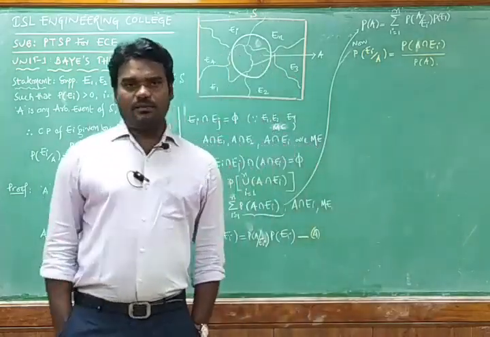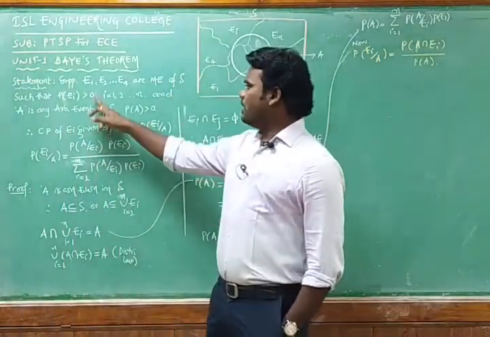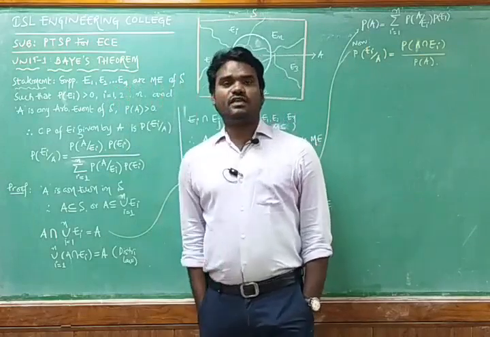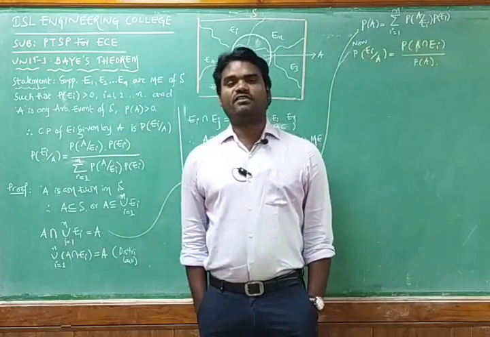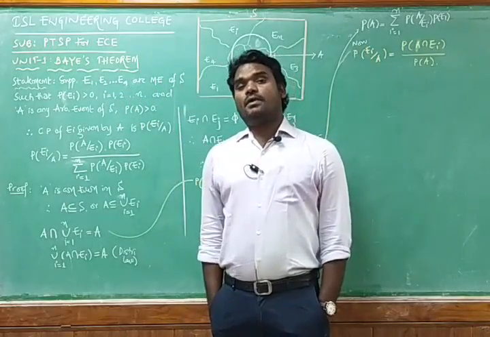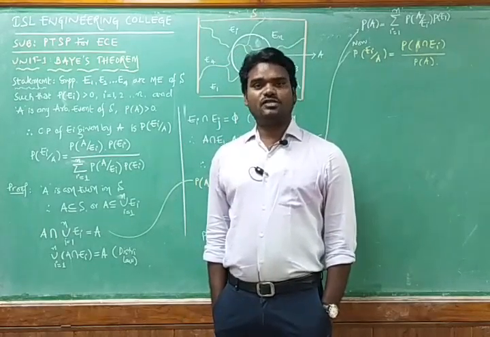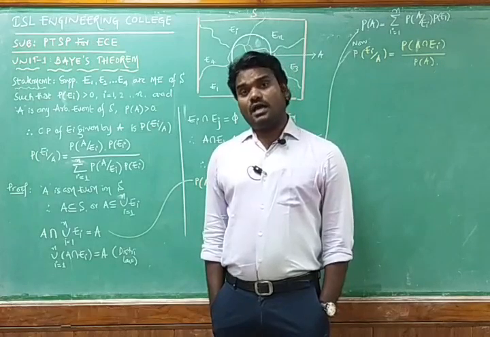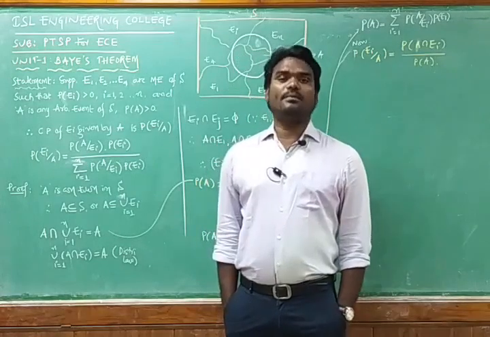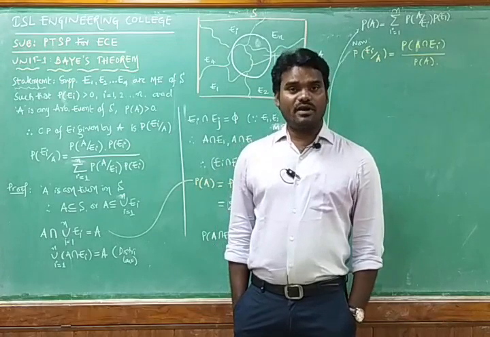I am going with the statement of the Bayes theorem. Suppose E1, E2 and up to En are mutually exclusive events of the sample space. Just now I have given: here we are having n number of mutually exclusive events which are the elements in the sample space, and by defining one arbitrary event A, we are going to find the conditional probability between that A and those Ei, the n number of mutually exclusive events.